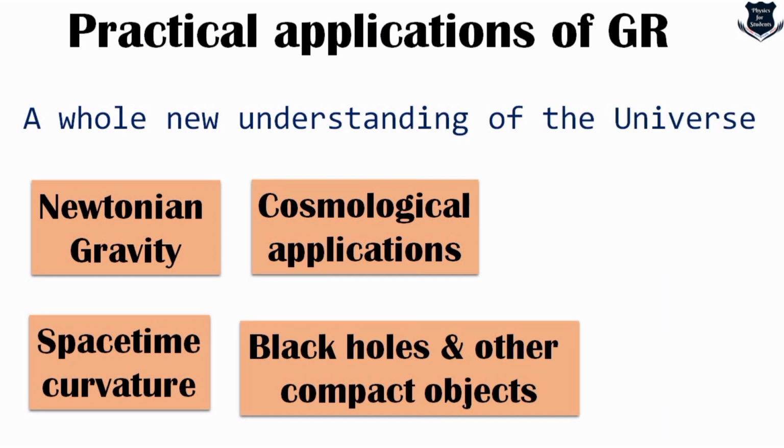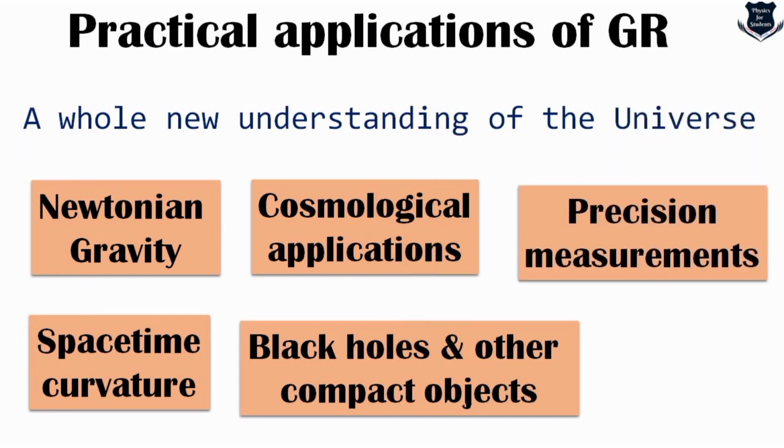We have understood black holes, neutron stars and wormholes and other concepts of physics much better through general relativity, and it has given us tools which JWST is using for precise measurements on a cosmological stage. So yes, a whole new universe is revealed in front of us through the practical applications of GR.